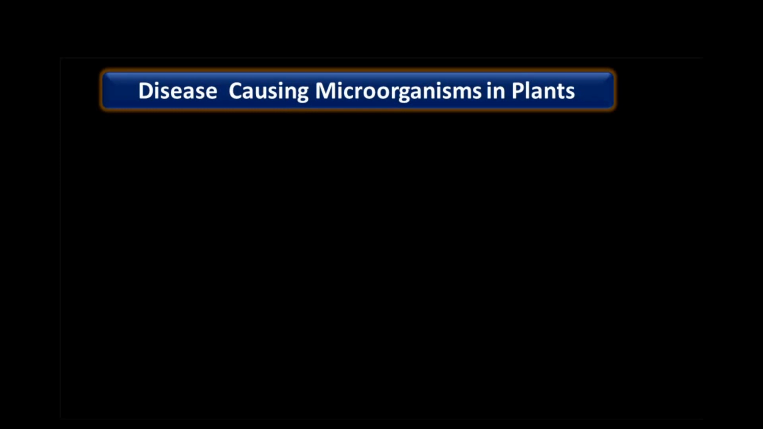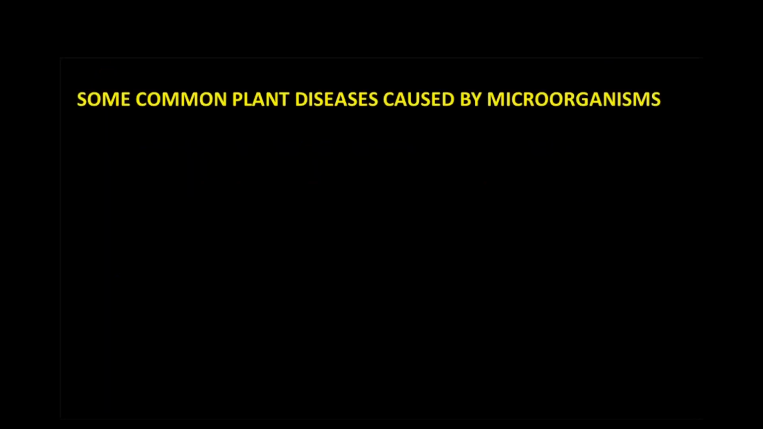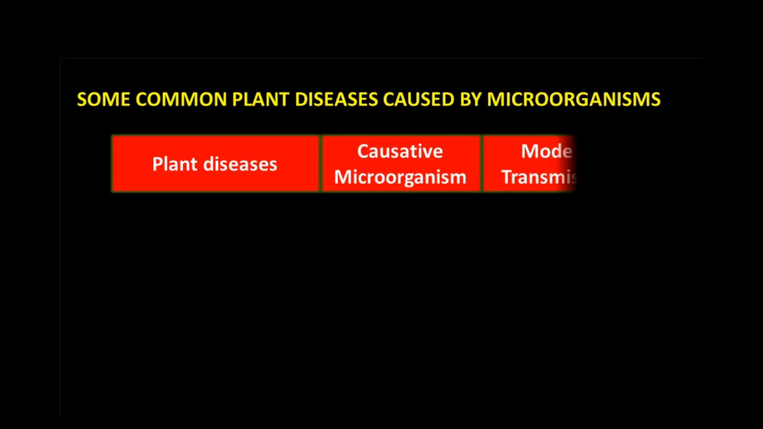Disease causing microorganisms in plants. Several microorganisms cause disease in plants like wheat, rice, potato, sugarcane, orange, apple and others. These diseases reduce the yield of crops. Some common plant diseases caused by microorganisms: plant disease, causative microorganism and mode of transmission.